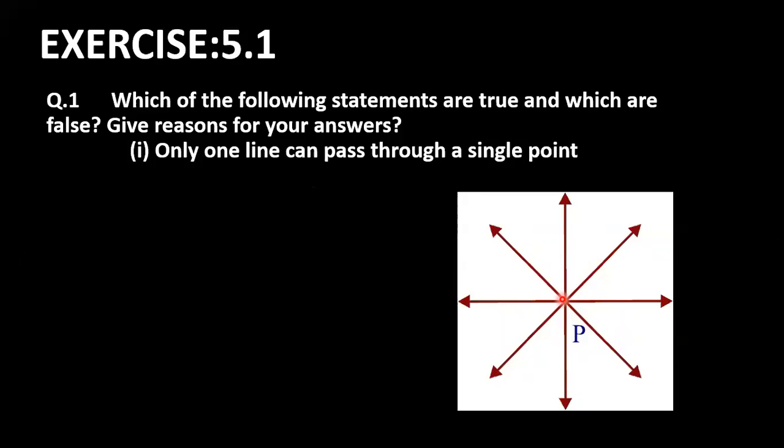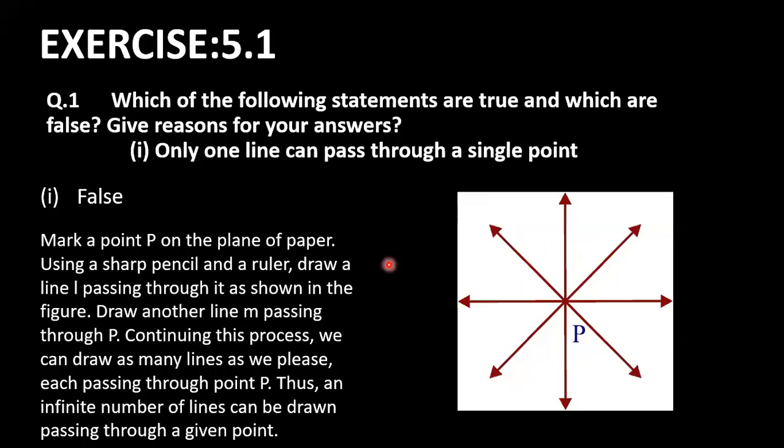What's the reason here? Infinitely many lines can pass through a point in different directions. Here I've shown one line. That's why after seeing the figure, a few children are asking a doubt. Here P is a point. From this point, many lines have passed through. These are only a few lines I've drawn. You can draw some more lines here. So infinite lines can pass through. This is the answer. It is false.